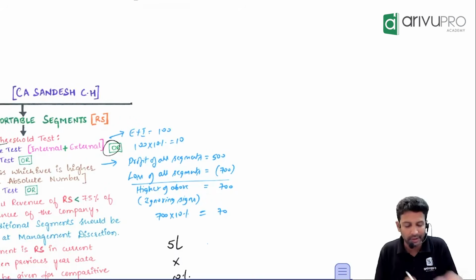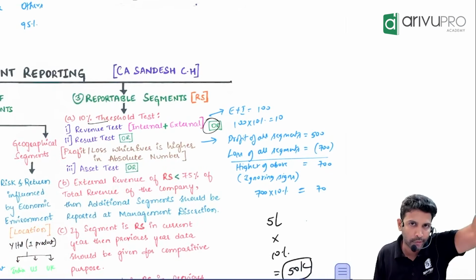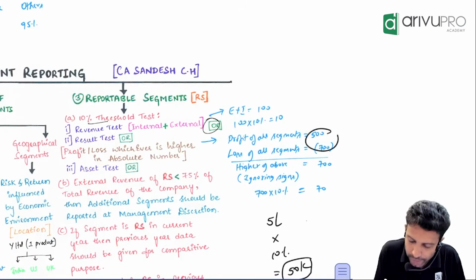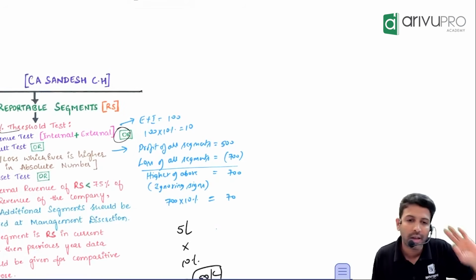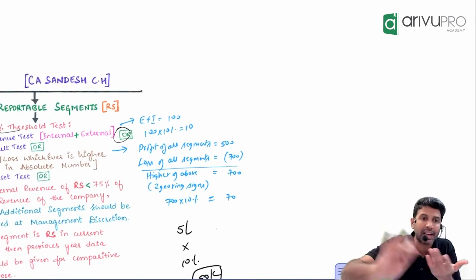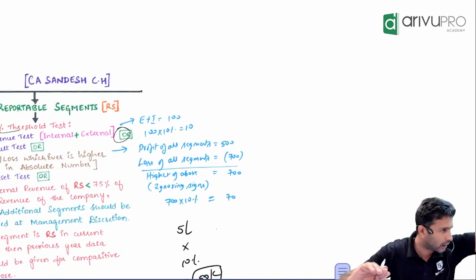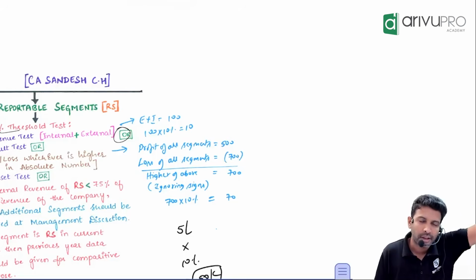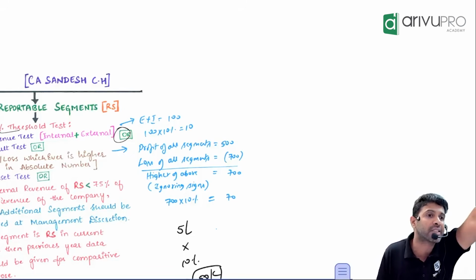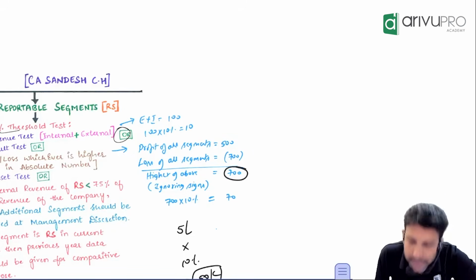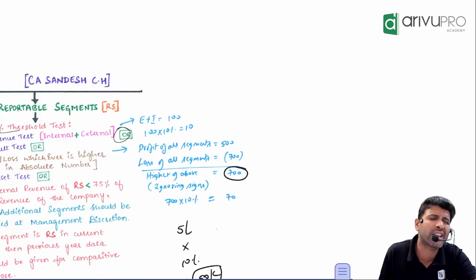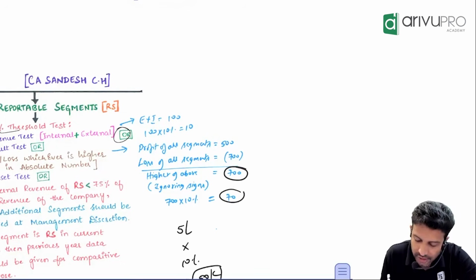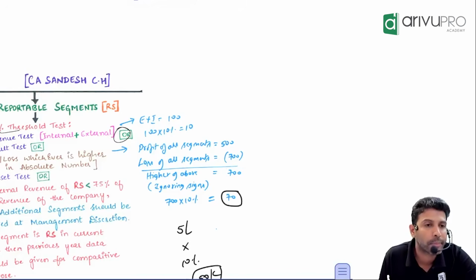What the 10% result test says is, profit and loss you compare in absolute number. Absolute number means ignore the sign. Positive, negative, you ignore. Only compare 500 with 700, which is higher? 700. That means you will take 700. And then, 10% of 700 you multiply. How much is that? 70. This is the number you look for.